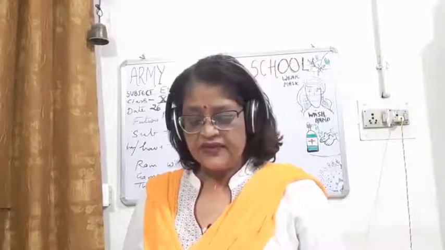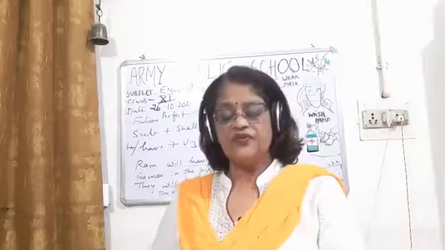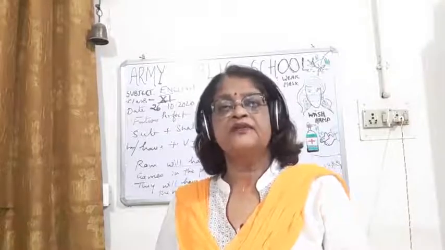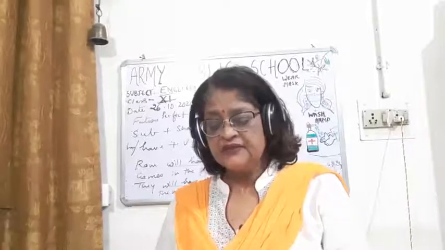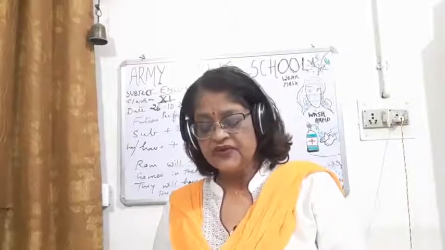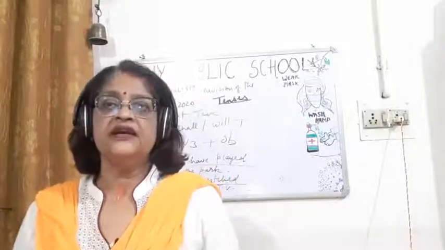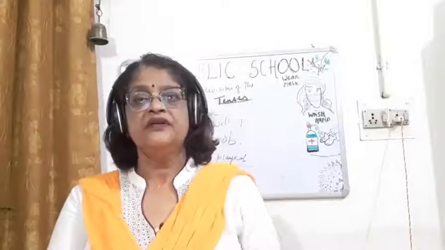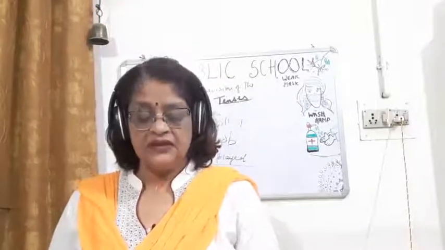Then children, the negative sentence. What would be the formula for a negative sentence? Subject plus will/shall plus have plus not plus past participle form of the verb, that is V3, plus object.